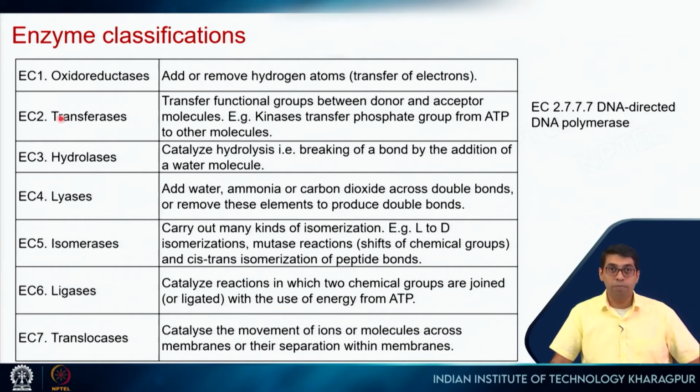So it will come under the class of transferases. That's why the first number is 2, and then there are subclassifications for which these subsequent numbers come in. So every enzyme will have its own enzyme classification number, and from that number you can actually tell a lot about that particular enzyme.